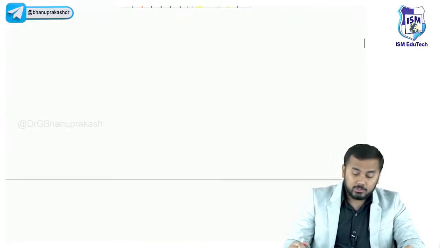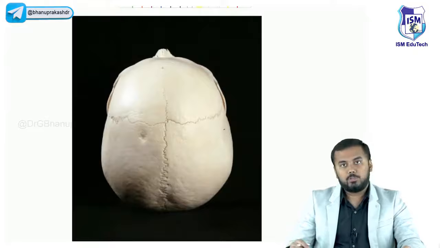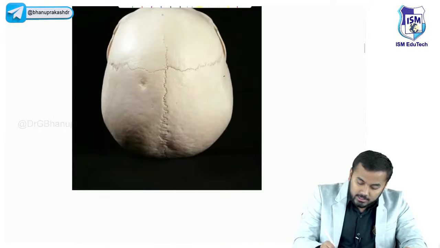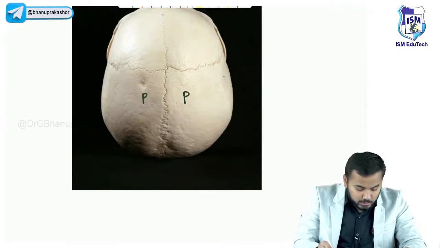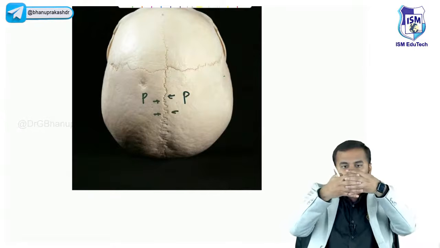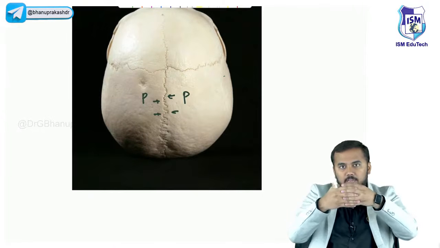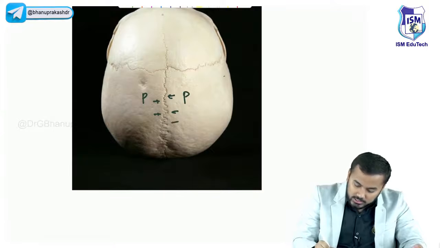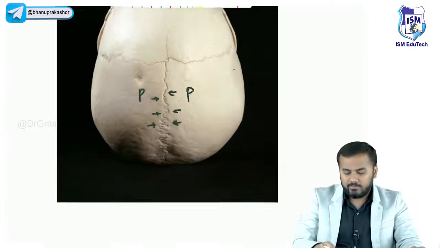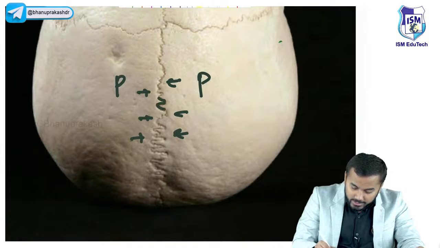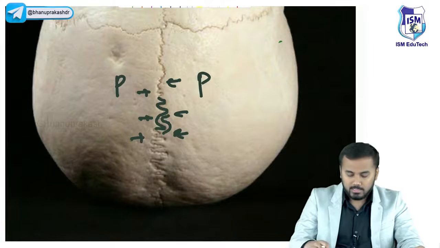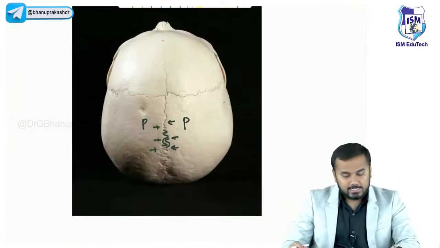So where are these serrated and saw edge sutures? If you look at this picture, you will understand. You see here, this is your parietal bone. Between the two parietal bones, look at this thing. You see serrations from both the ends like this. Both of them together are interlocking each other and forming a suture there, right? So these are called serrated sutures. Very clearly you can see serrations of one bone and serrations of another bone also. Such kind of suture you call a serrated suture.